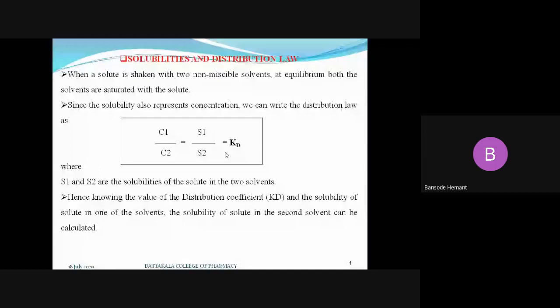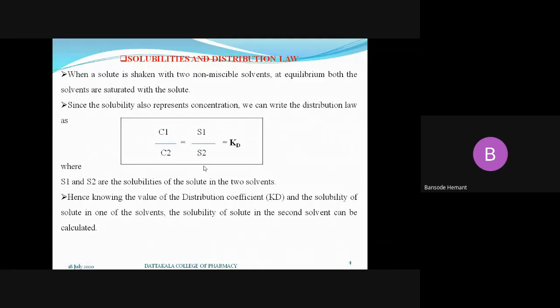Let us see here. If you know the value of Kd, just put the value of Kd in this equation, and if you know the solubility of the solute in one of these solvents, let us say you know the value of S1, that is the solubility of the solute in solvent A, then the unknown term is S2. So just do the simple mathematical operations, and you will get the value of S2.